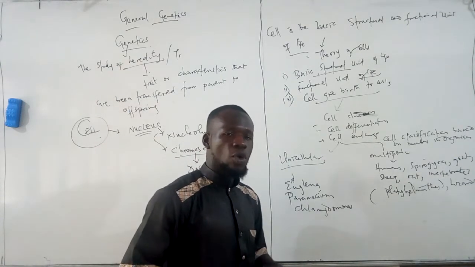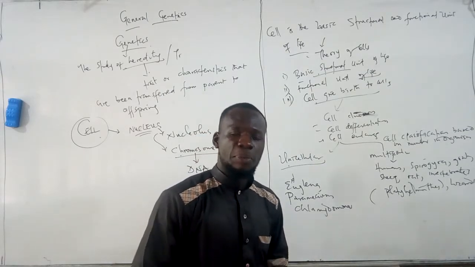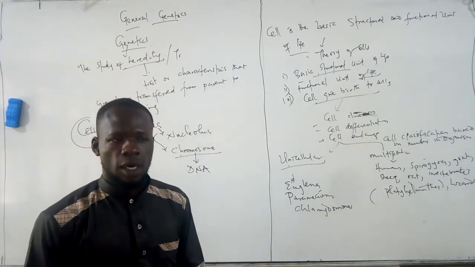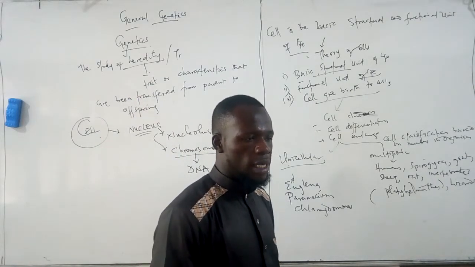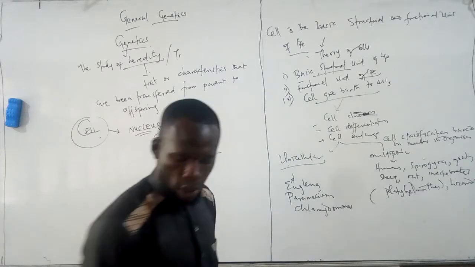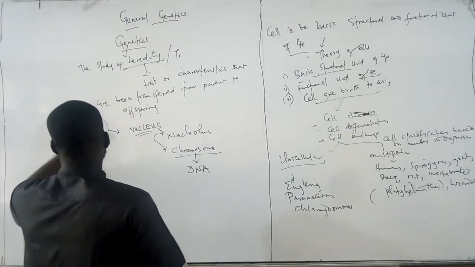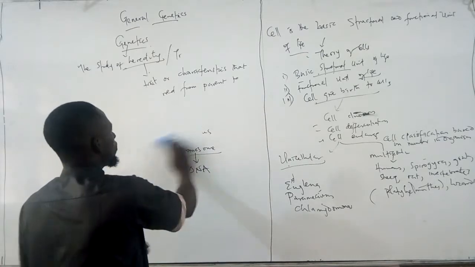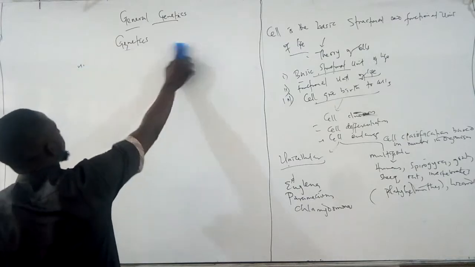So we are also going to look at the classification of cells based on the primitive and the new or recent modification of cells. Now we have what we call the organization of cells.